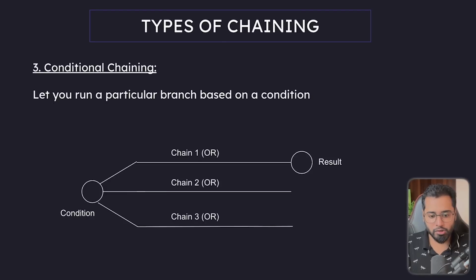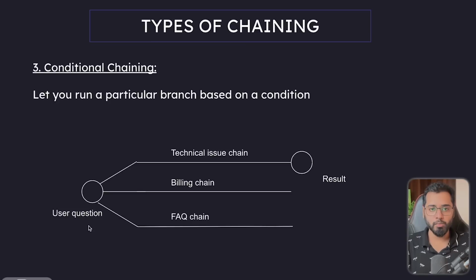And finally, we also have conditional chaining, which can be used in certain scenarios. Here, we start a task, and based on the result of the task or the condition, it can go here, or here, or here. In parallel chaining, all the chains execute simultaneously. But in this case, based on a condition, it will only go towards one chain, right? I'll give you an example.